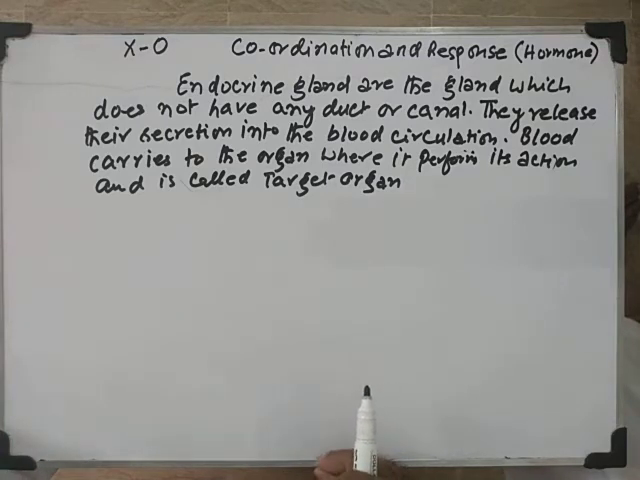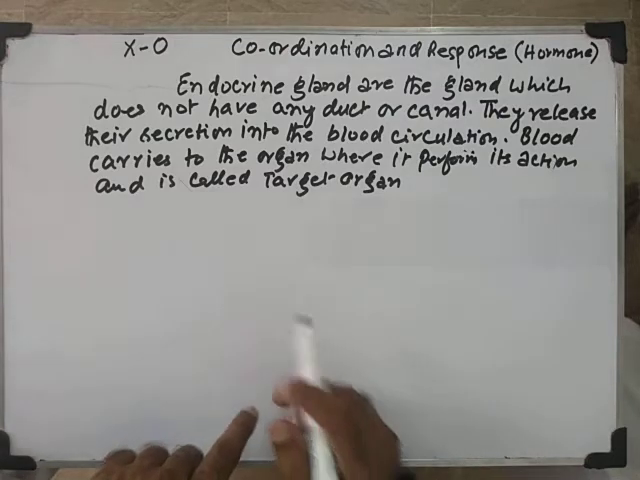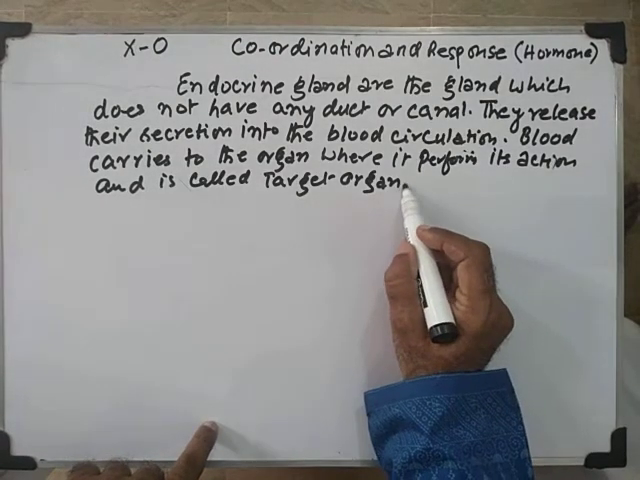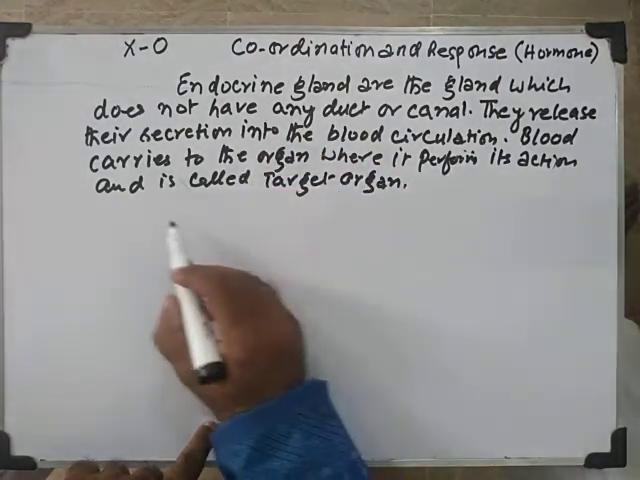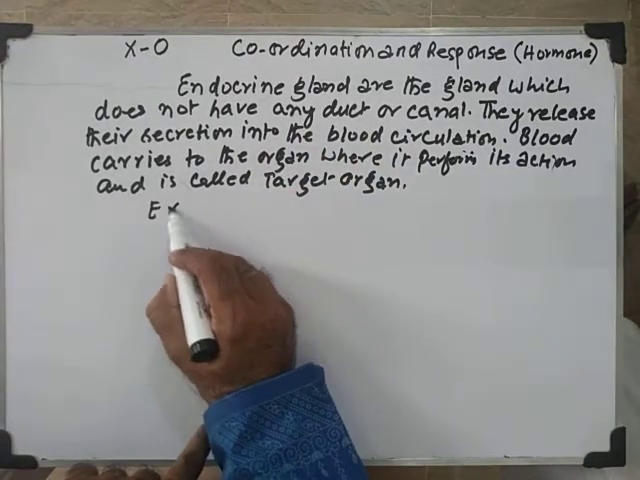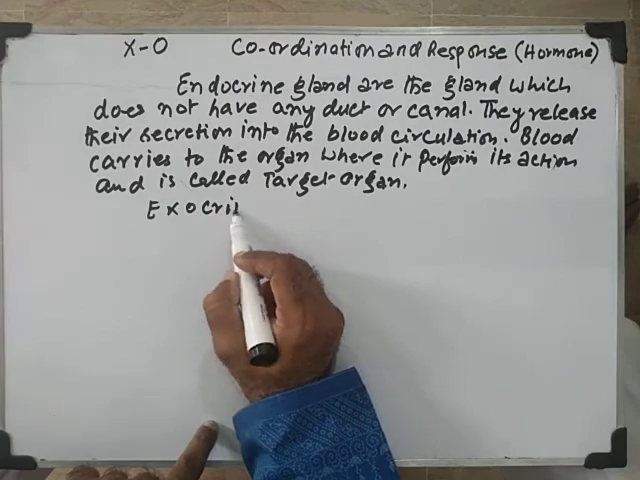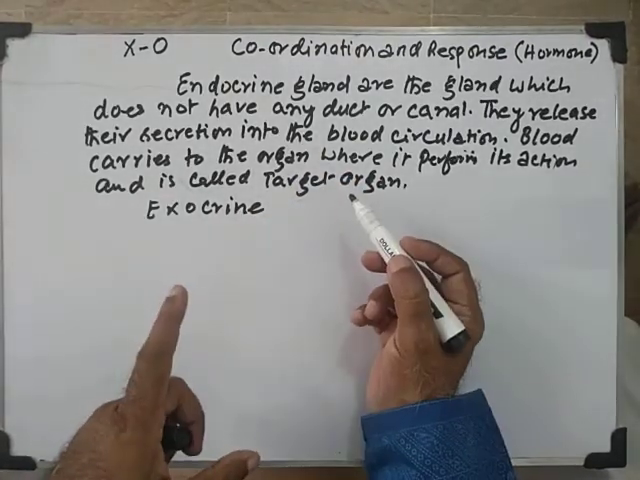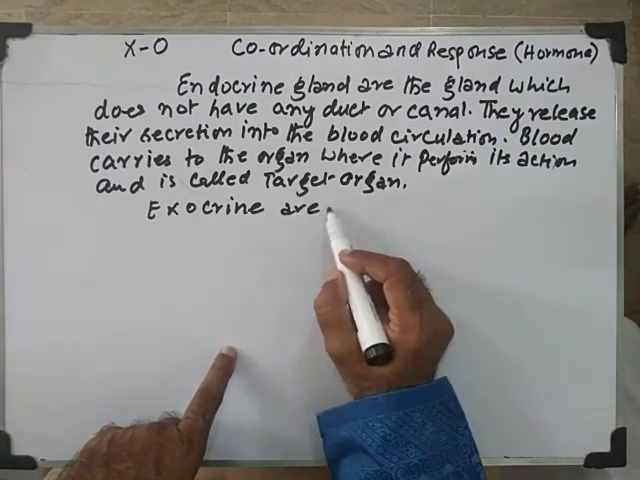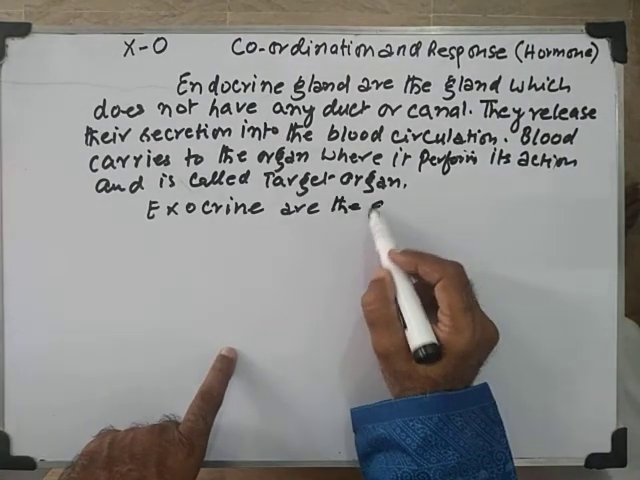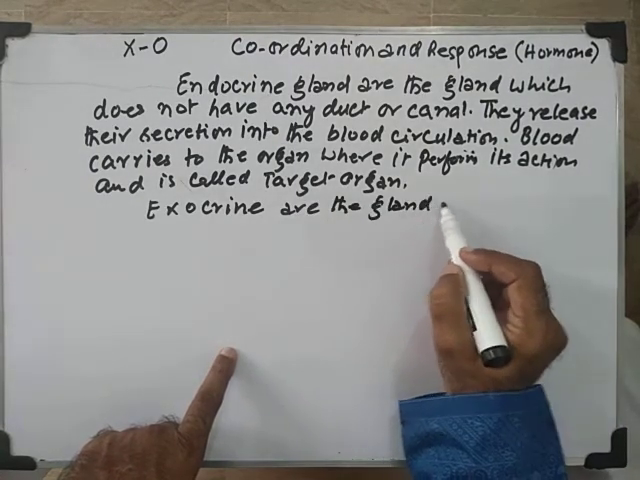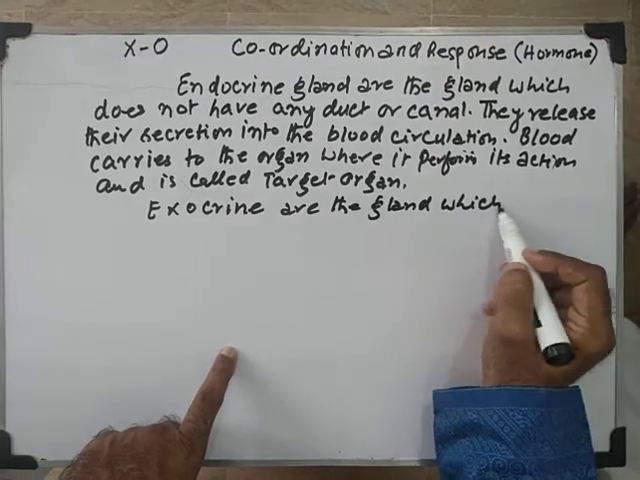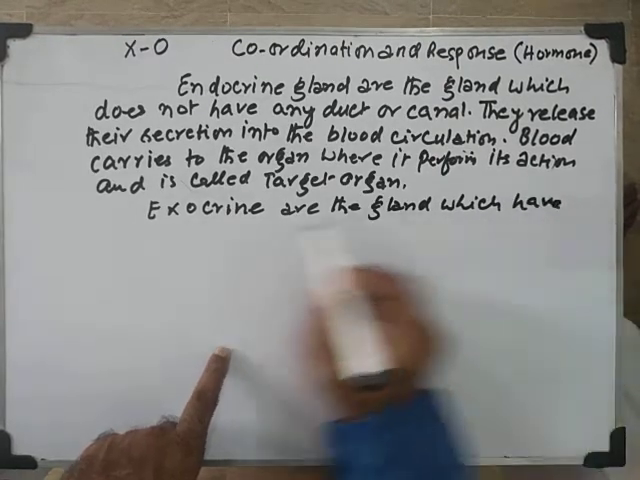Now we start with the insulin. So this was endocrine gland. The definition of exocrine gland is the opposite of this endocrine gland. Exocrine glands are the glands which have duct or canal.